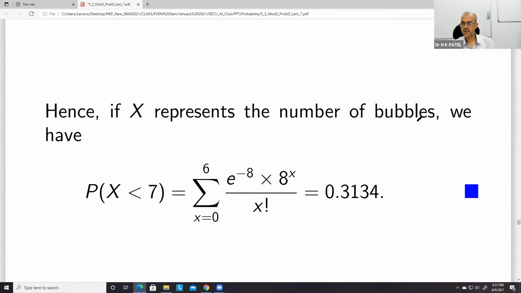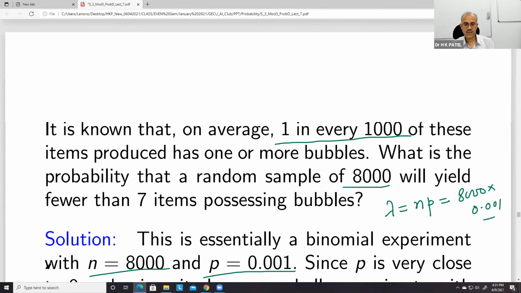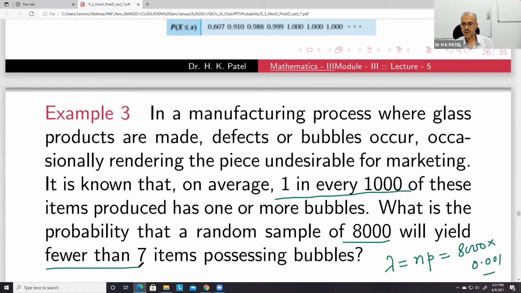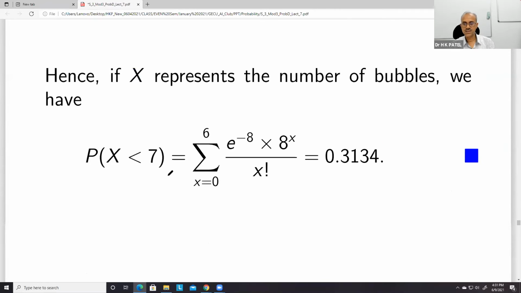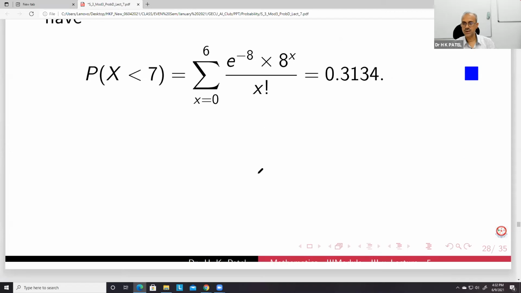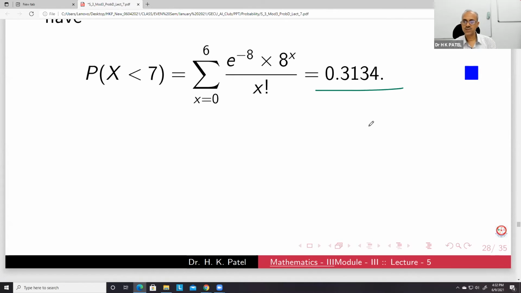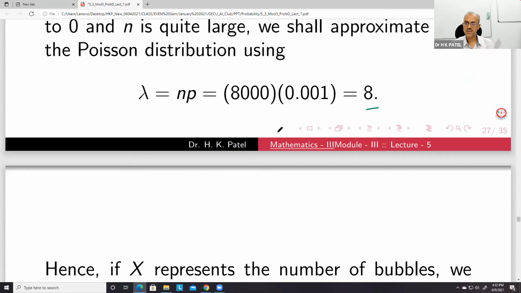Now if X represents the number of bubbles that we have, what we want is fewer than 7, less than 7 bubbles. So X is less than 7. You just put in this lambda. If you do this addition from x equal to 0 to 6, 7 terms you have to add, you will get this value. This is the probability that the items have less than 7 bubbles.